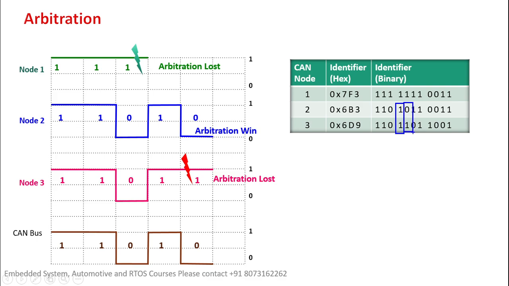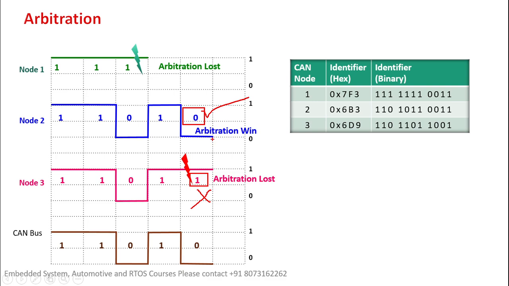Next bit, if you compare, at this position both are transmitting 1, 1, and during the next bit comparison you can see node 2 is transmitting 0 and node 3 is transmitting 1. At this position node 3 will lose, and only node 2 is allowed. Node 2 will win the arbitration, node 3 will lose the arbitration. Finally, the CAN bus will be allocated to node 2. This complete process will happen within a microsecond, and finally one node, or one ECU, will get access to transmit.